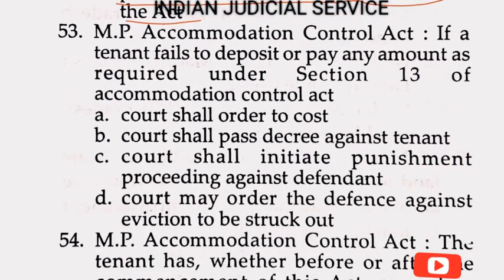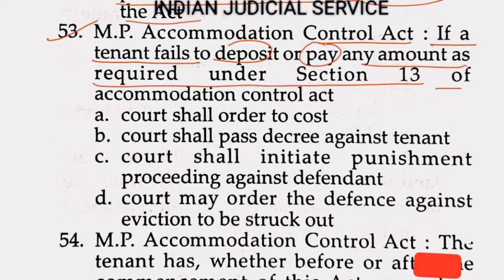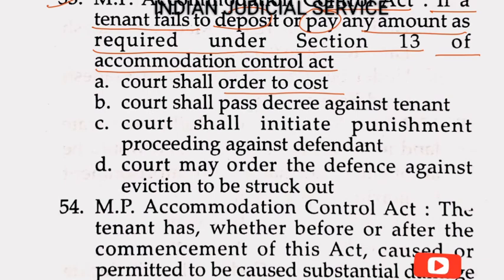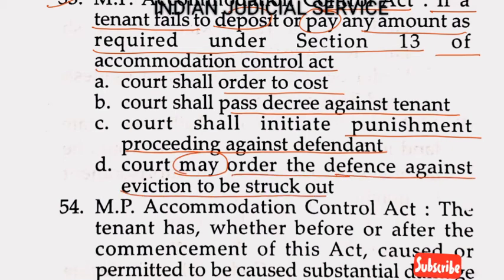Now question number 53. MP Accommodation Control Act, if a tenant fail to deposit or pay any amount as required under section 13 of Accommodation Control Act, option A here, the court shall order to cost. Option B here, the court shall pass a decree against the tenant. Option C here, the court shall initiate the punishment proceeding against defendant. Option D here, the court may order the defense against eviction to be struck out. So answer is here option D.